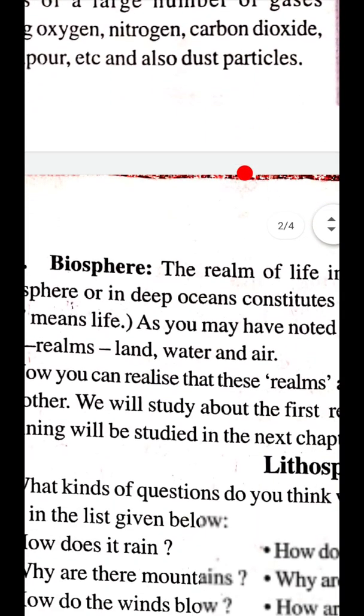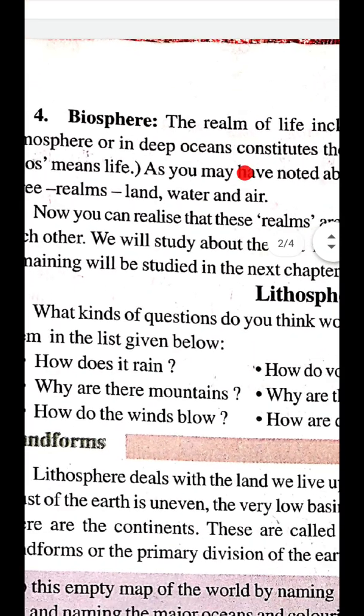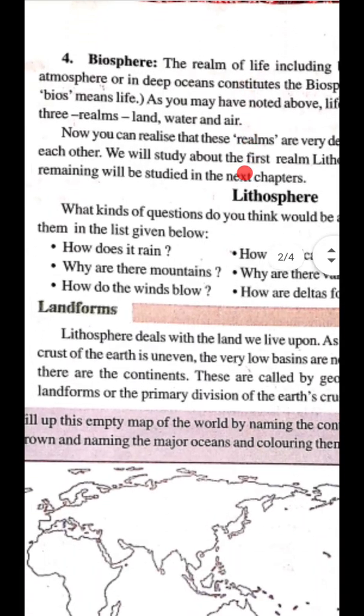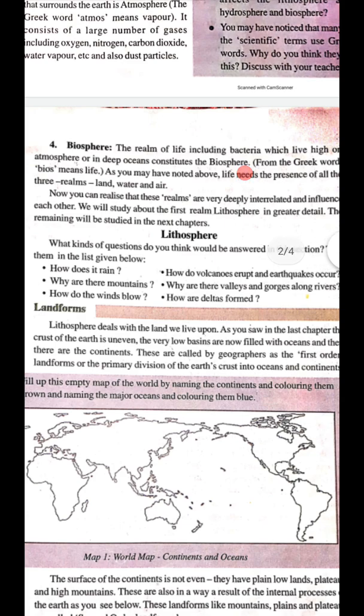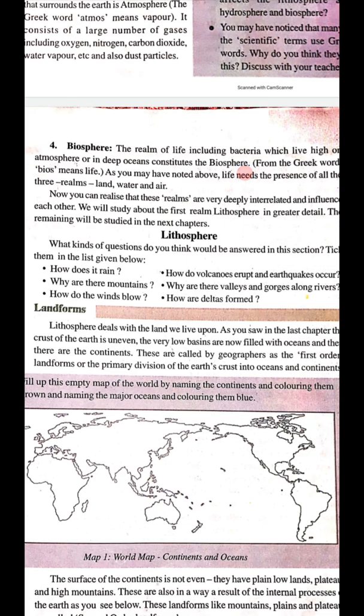Next, fourth is biosphere. The biosphere means life. It is again a Greek word. Bios means life. The realm of life, including bacteria, which live high in the atmosphere or deep in the ocean, constitutes the biosphere. Okay, children. This is about biosphere.